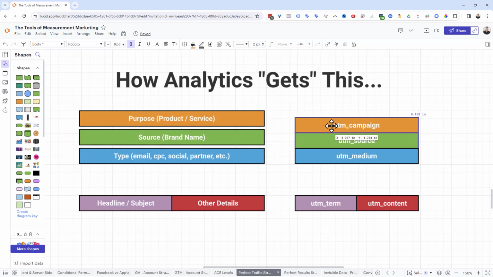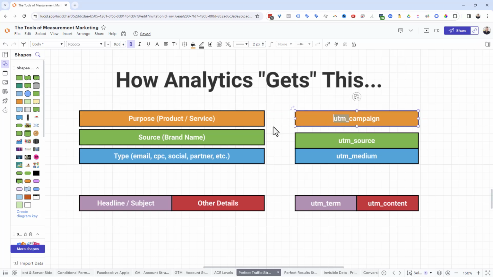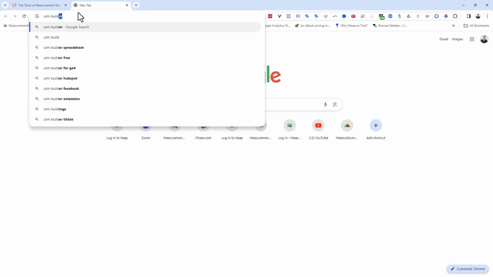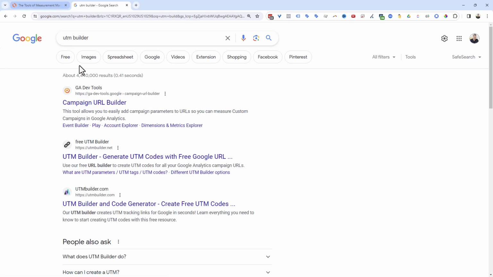We do this with UTM codes, and you're going to hear us say UTM codes or UTM tags or UTM parameters. It all is the same thing. It's all these little things that start with UTM and then underscore. Now, where this comes from is, and you can Google this, you can do exactly what I'm about to do, just search UTM builder. It's pretty simple. And you'll see this is the first link. This is actually Google's link, so that's why it's always the first, of course. There's lots of different tools to help you with this.